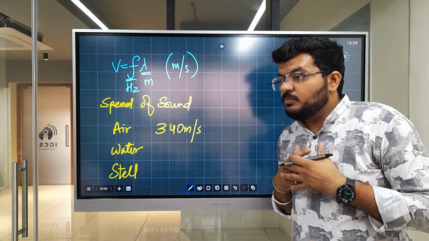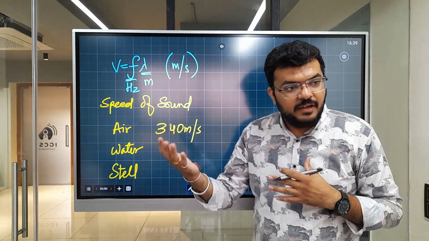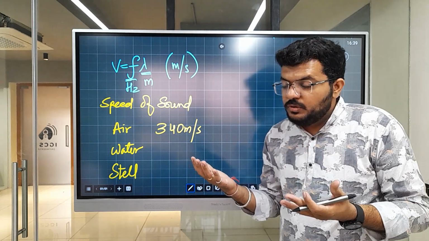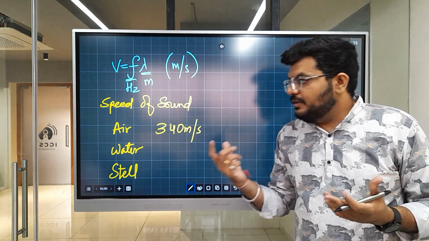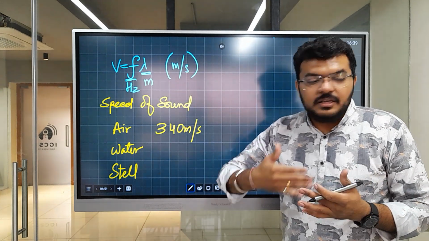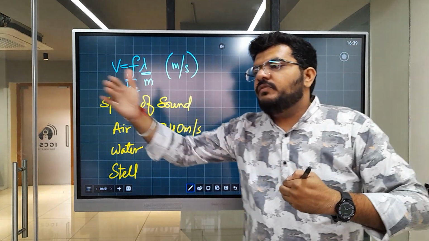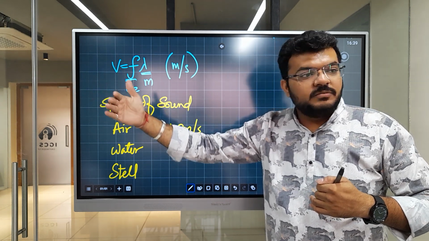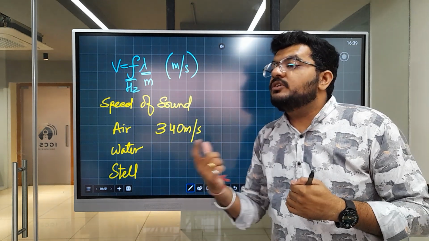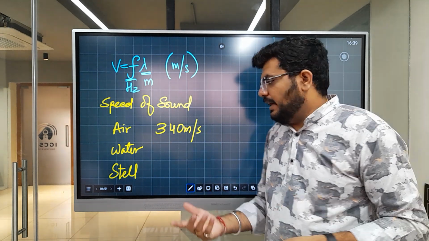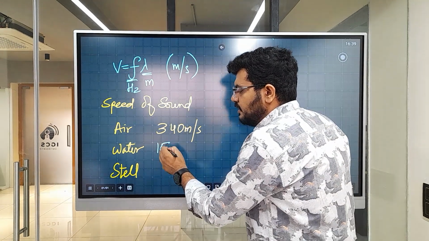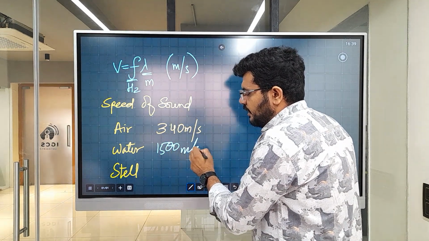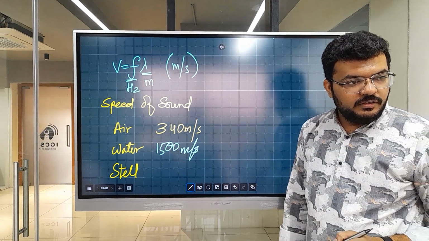If one person moves, does the other one have to? Yes, they have to. What does this mean? That if the density increases, the propagation of that vibration becomes faster. So the velocity should be more, and in fact it is 1500 meters per second in water.